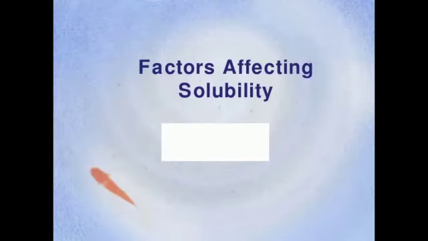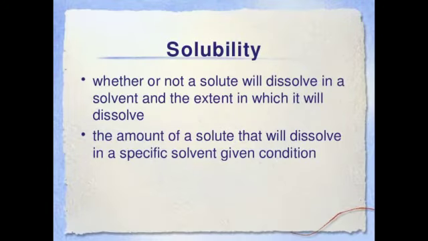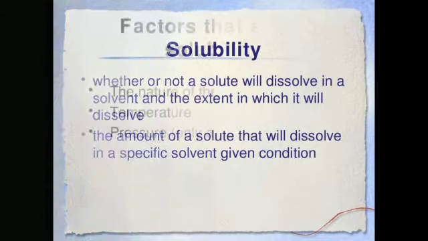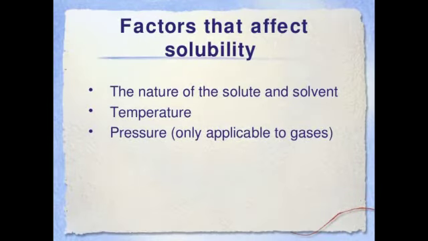Solubility and the factors which affect the solubility. The amount of solute that can be dissolved in a specific solvent under specific given conditions is called its solubility. Factors that affect the solubility: there are three main factors that may affect the solubility and its rate. That is the nature of solute and solvent, temperature, and pressure. Pressure is only applicable to gases.